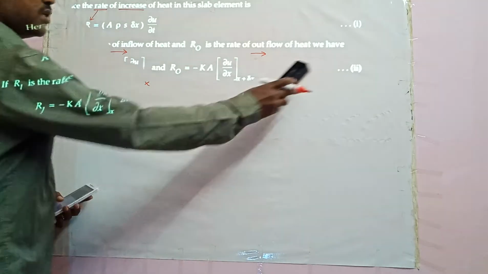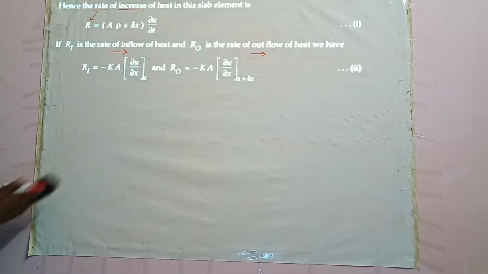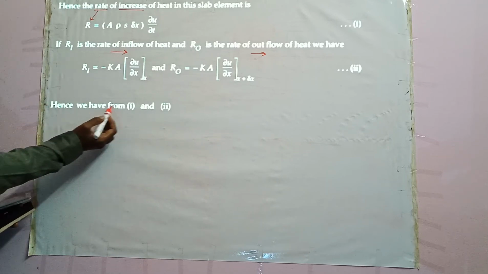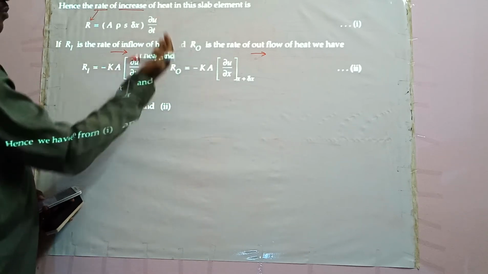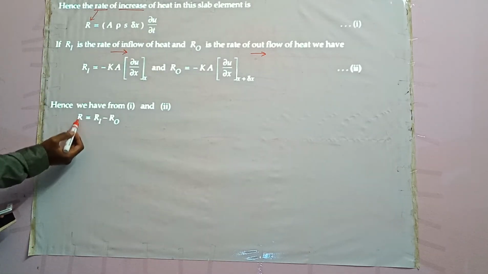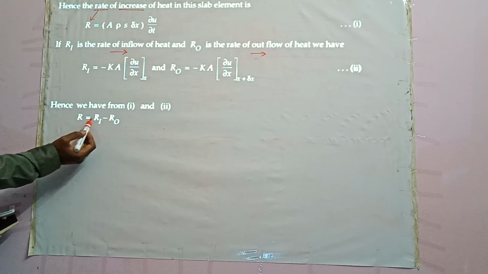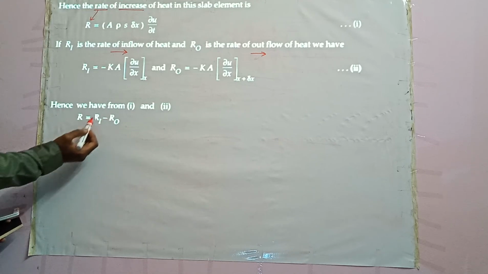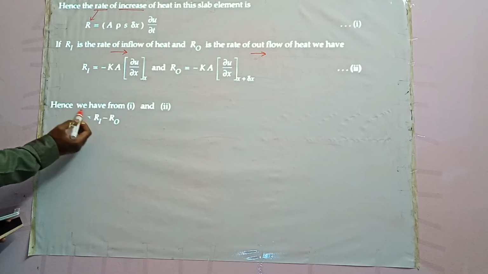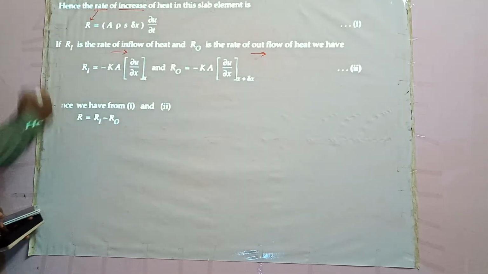Call this equation number 2. Hence from 1 and 2, rate R is equal to Ri minus Ro: rate of inflow minus rate of outflow gives the rate of increase in heat.